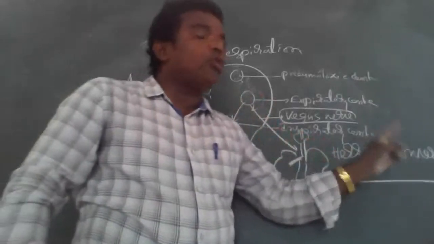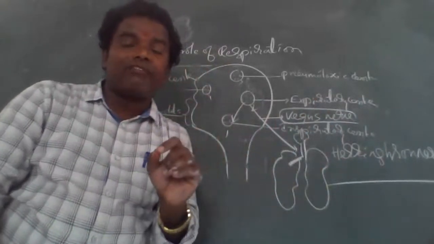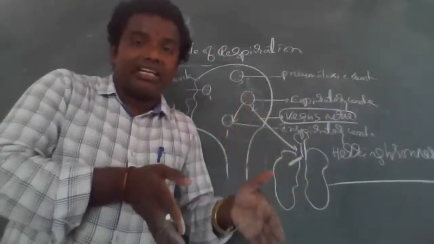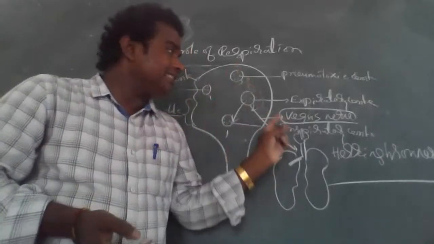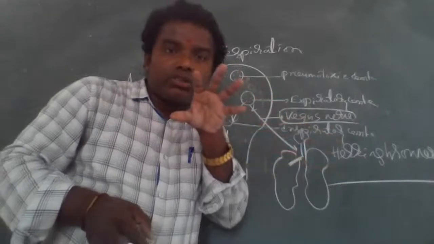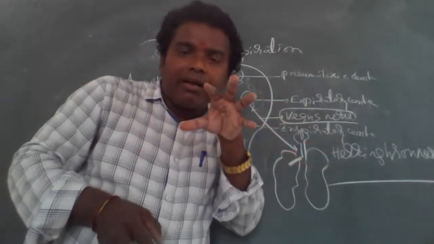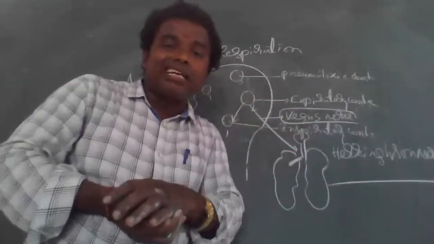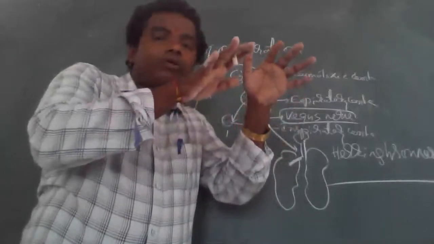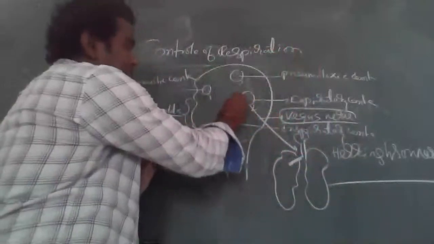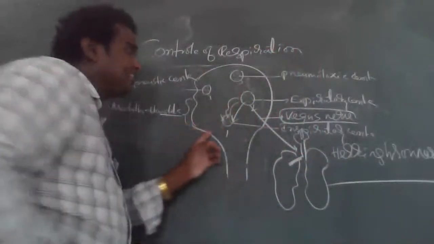And what is the Hering-Breuer reflex? Nothing but, during the expiration process, one more important thing: the expiratory center releases a stimulus to inhibit the inspiratory center.